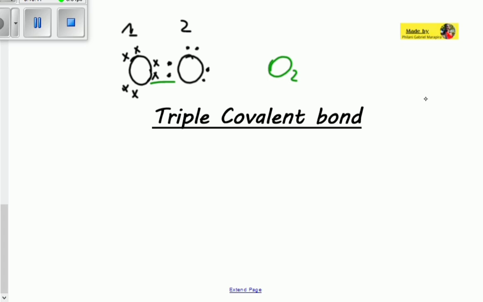So here we have nitrogen, for example. Nitrogen has 1, 2, 3, 4, 5 valence electrons. So it is in shortage of 3 electrons.